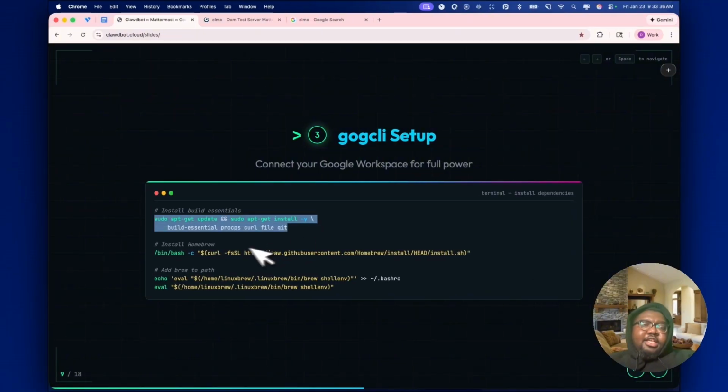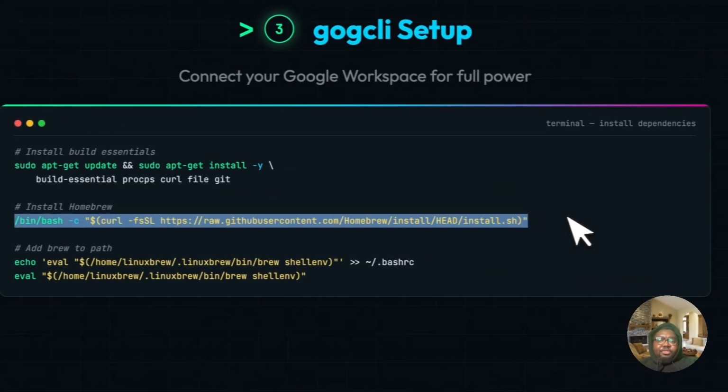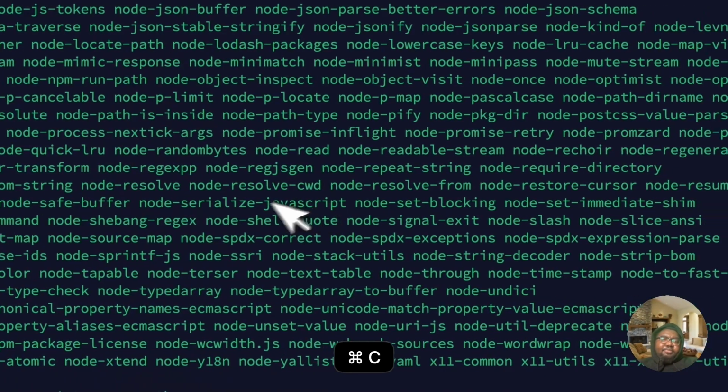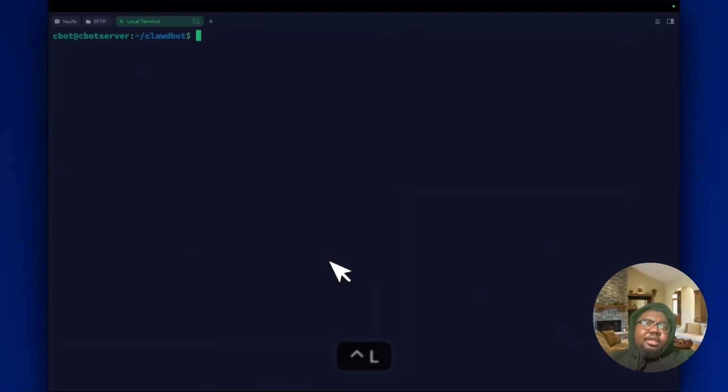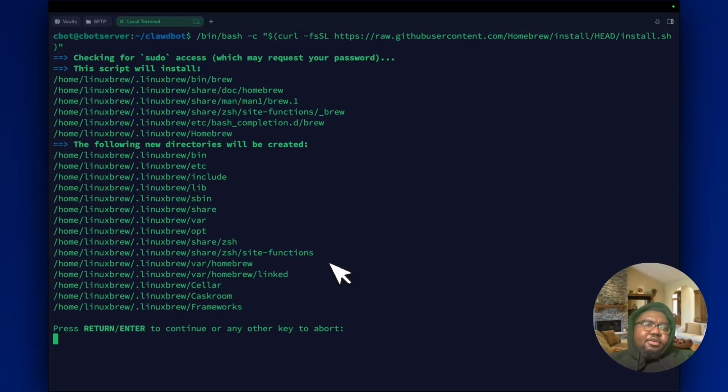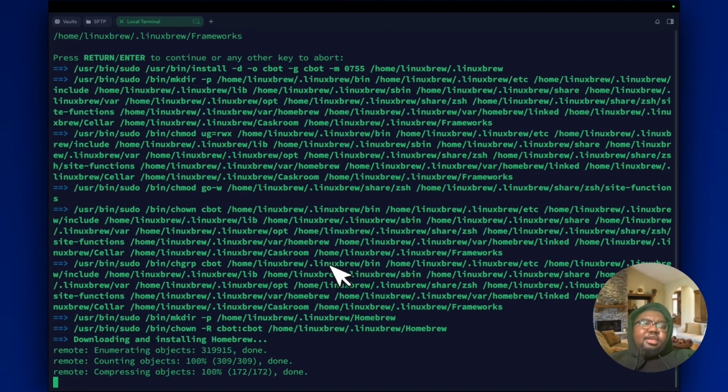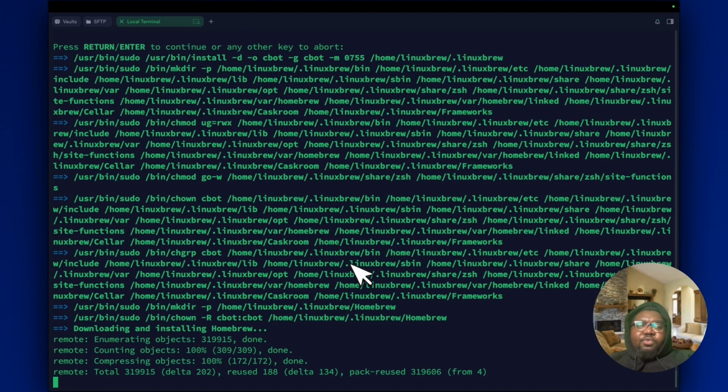All right. The next thing we want to do is install Homebrew. So this is the Homebrew installation command. Very popular. I'll clear the screen and drop that in. All right. So it says press enter, and lots of Homebrew stuff happening. So we're just going to wait for this to complete. I don't know how long it's going to take, but yeah, let's just wait for it for a while.